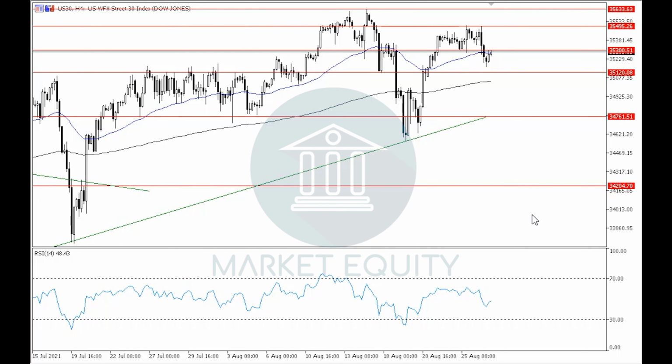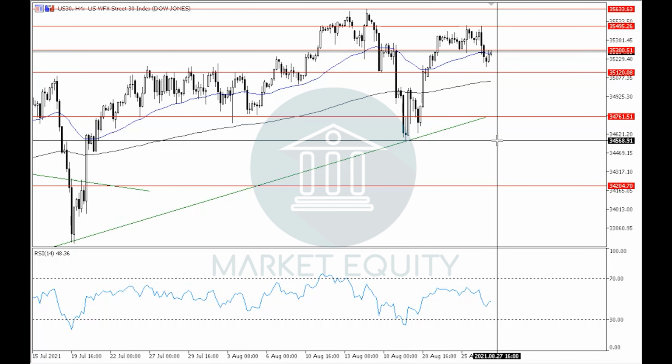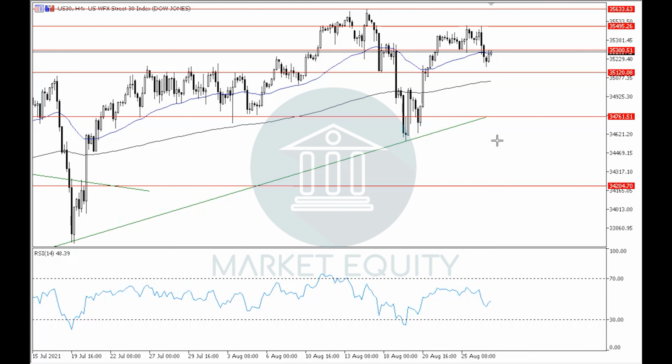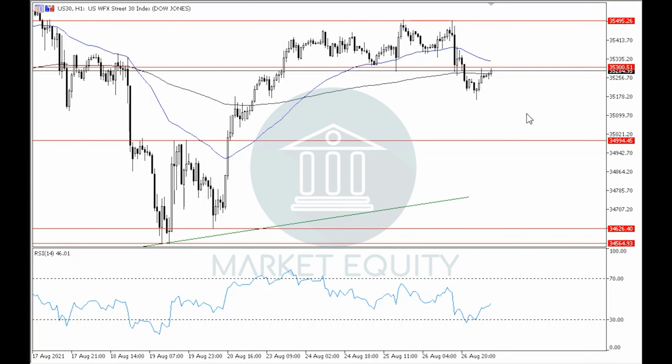Let's begin with the Dow Jones Index, where in the previous videos we said that after forming a low around level 34,570 and rebounding upwards off of it, the index will be targeting around level 35,300 and then around level 35,600, which is the previous peak in the uptrend. The index reached level 35,500 and then broke down through level 35,300, which resembled an important horizontal support level in the 1 hour time frame and is currently being traded below it after retesting it in the smaller time frames.